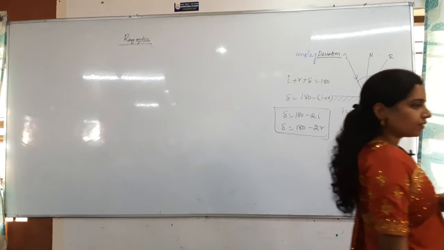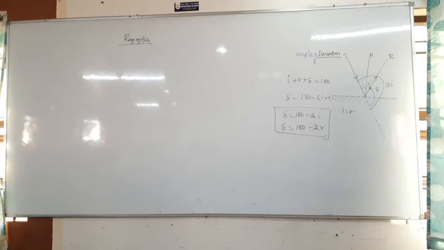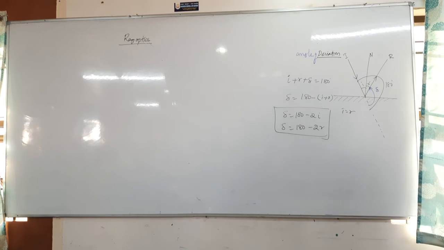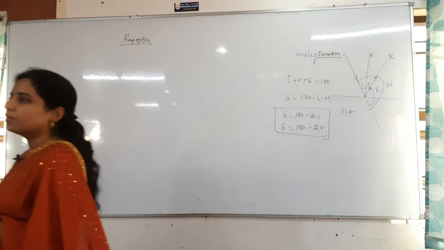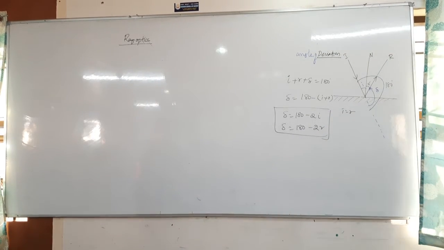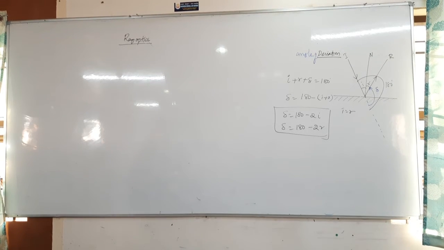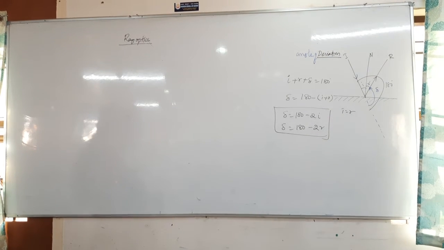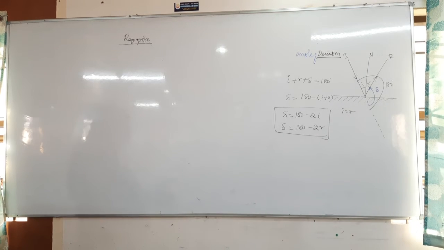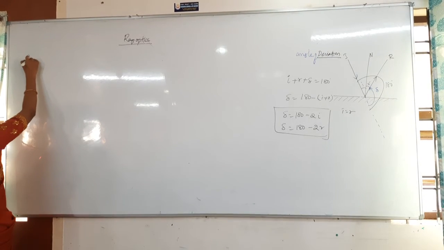A ray is deviated from its path by delta and reflected back into the same medium. That's the angle of deviation. Next, properties of plane mirror.